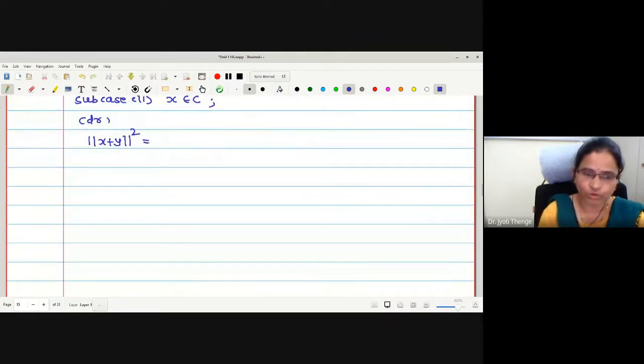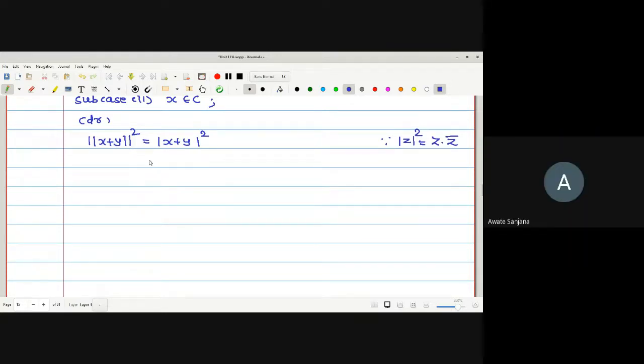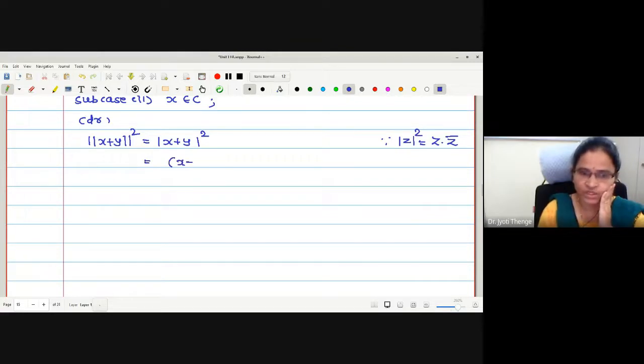This is equal to modulus square of x plus y. How is this modulus square evaluated? How did we write mod z square in complex numbers? Is it z into z bar? Yes. Therefore, this is x plus y into the bar of x plus y. How can I write this bar?